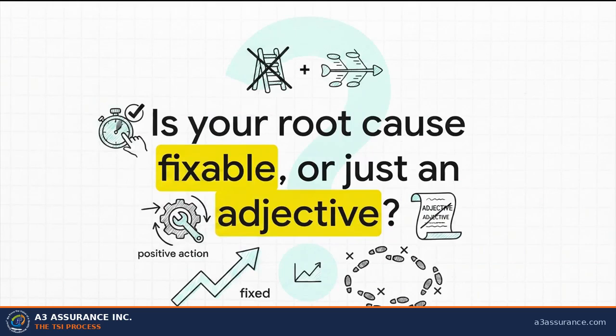So we've covered exactly why the TSI process absolutely obliterates the subjective, blame-heavy trap of the 5 whys and the fishbone diagram. I want to end this explainer with a bold question for you to ask yourself the very next time you sit down to review an RCCA. Is your root cause actually fixable, or is it just an adjective? If you are tired of writing retrain the operator over and over, only to watch the exact same errors happen again, it is definitely time to embrace the hard evidence of the TSI process.